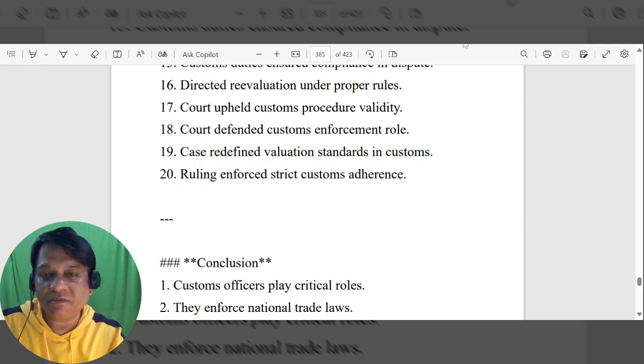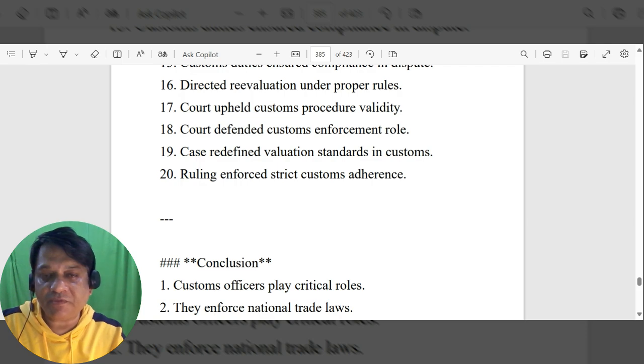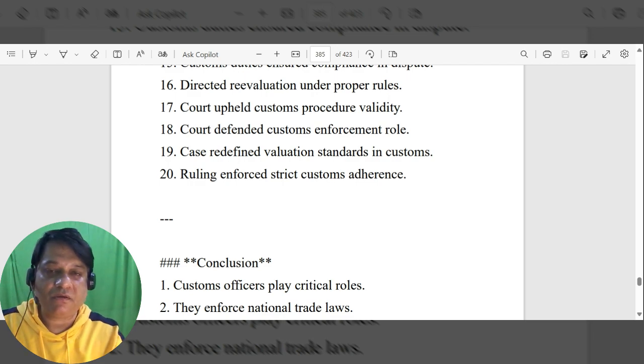The court upheld the customs procedure's validity, defended the customs enforcement rule, the case redefined valuation standards in customs, and the ruling enforced strict customs adherence.